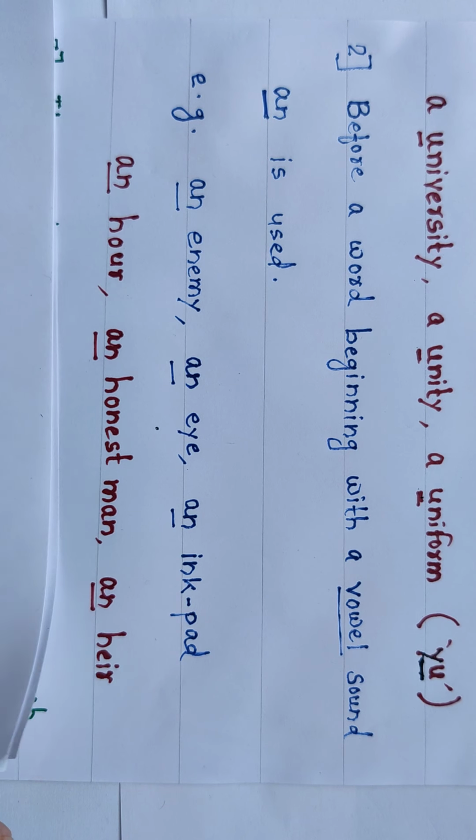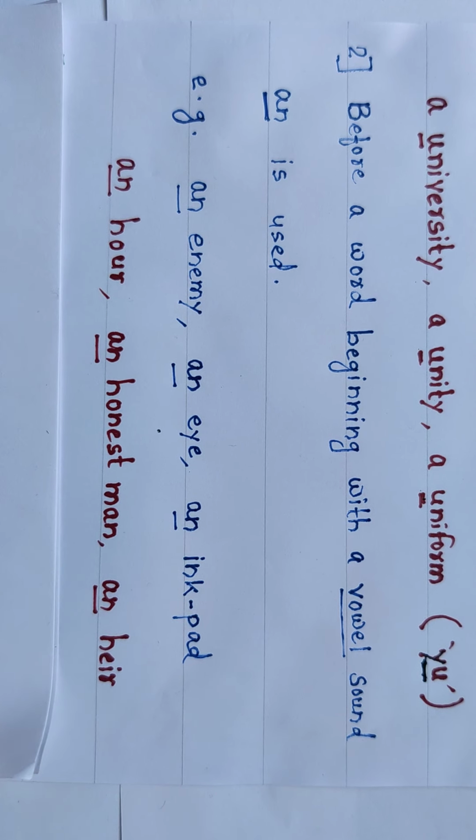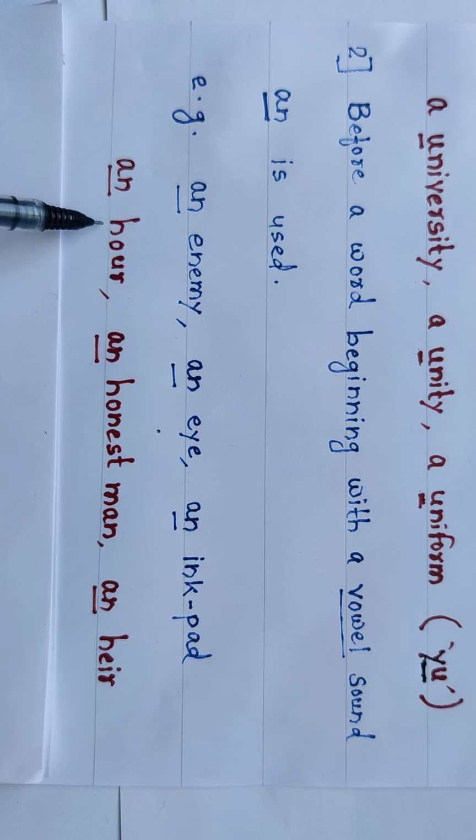Look here also. Now, an hour, an honest man, an heir. Why? The spelling is starting from H, but we have to focus on the sound. Here we are not pronouncing the H in hour. Okay, we are saying hour because H is silent here.